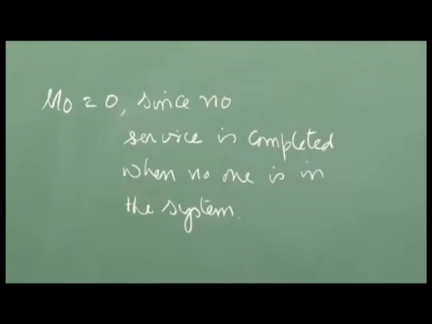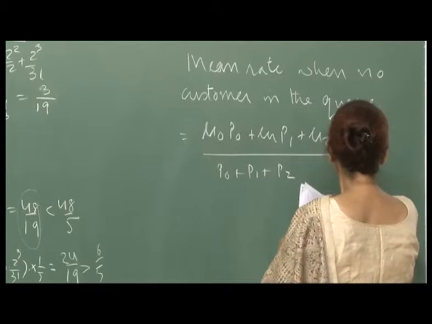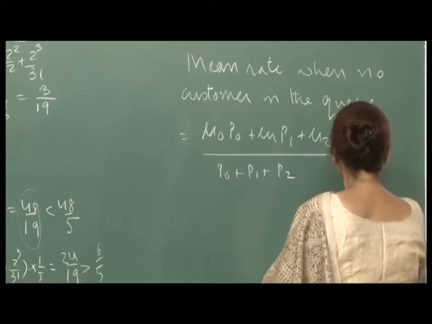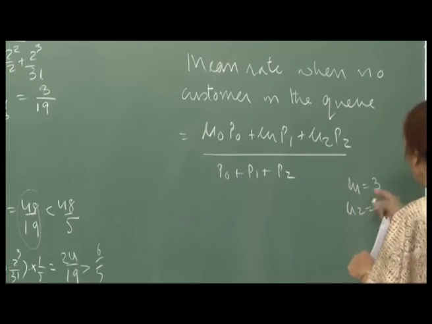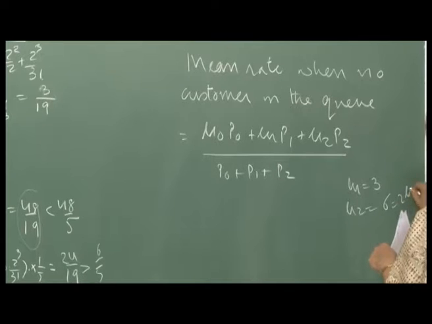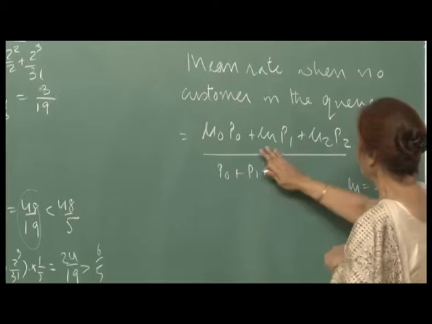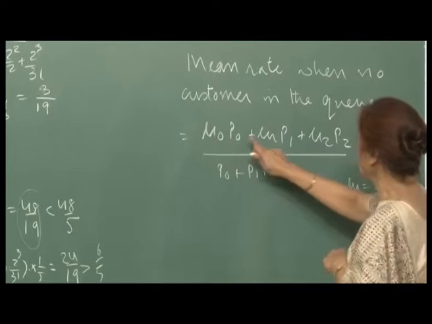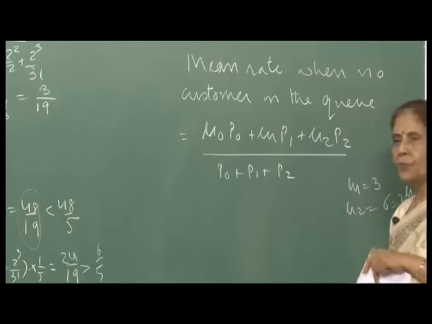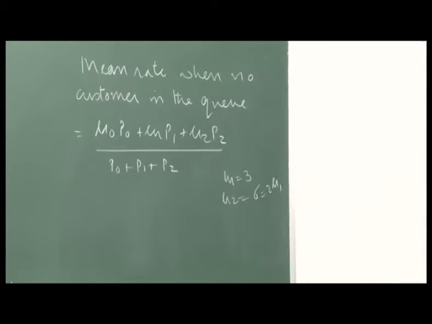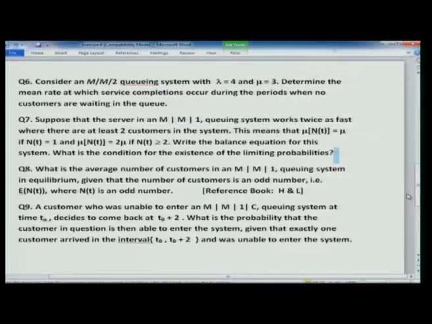By definition mu naught is 0, since no service is completed when no one is in the system. Then your mu 1 is 3, but your mu 2 becomes 6, twice mu 1. So, this is how we are defining the mean rate when no customer is in the queue. You compute P naught, P 1 and P 2 for an M/M/2 queue, and then you can write this down.